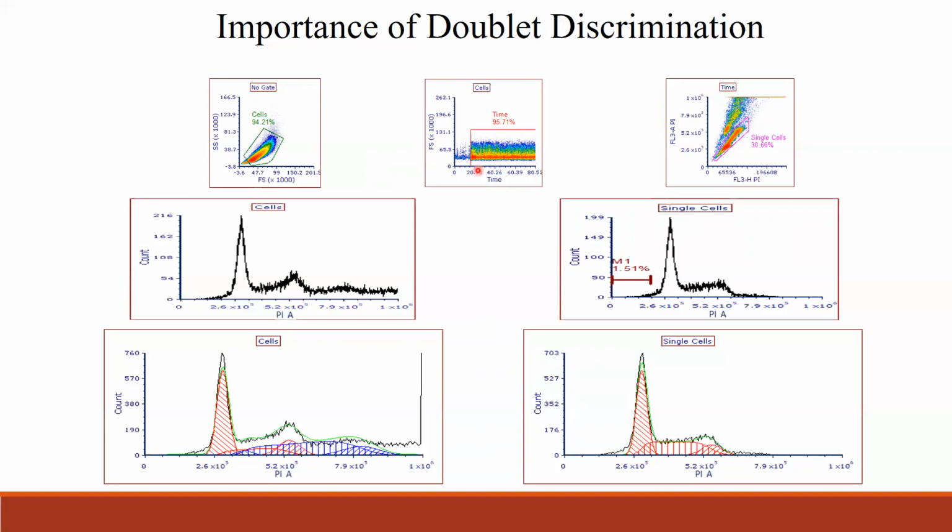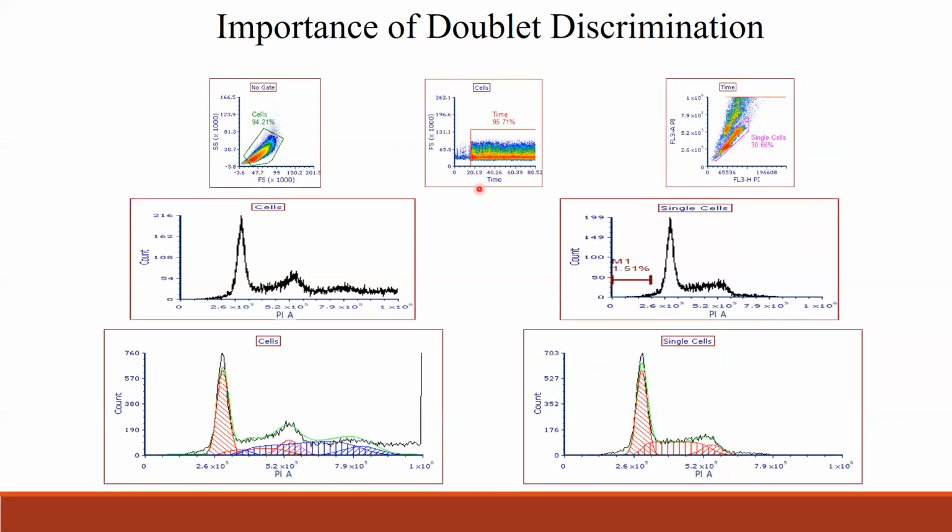When you see this, you see the first few seconds the sample is not run smooth. There is some kind of disturbance. It could be cells are clumpy and blocking the tubing, or it could be a pressure issue or some other issue in the first few seconds, and then later the sample runs pretty smooth.